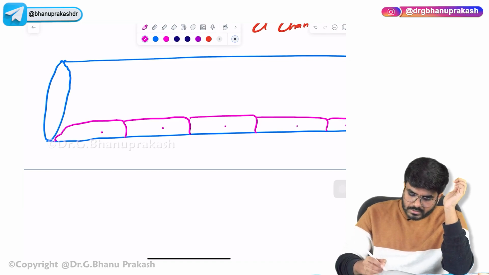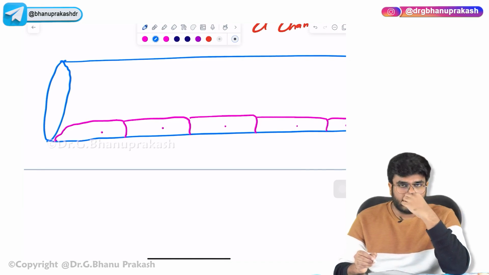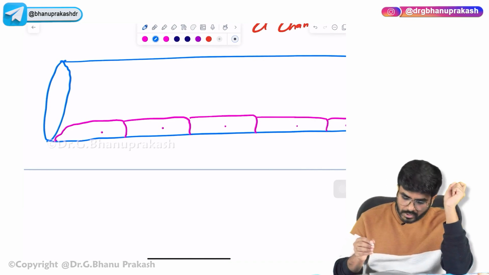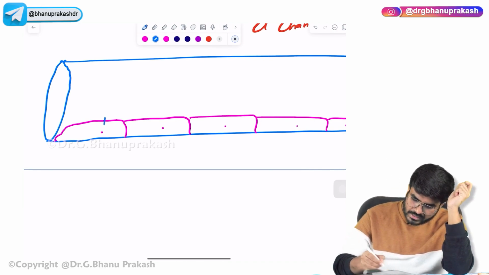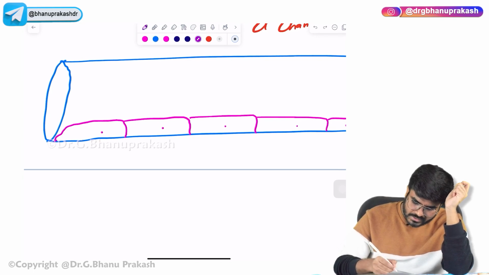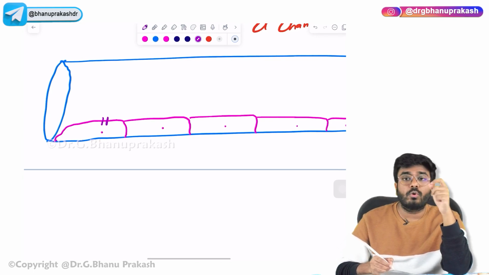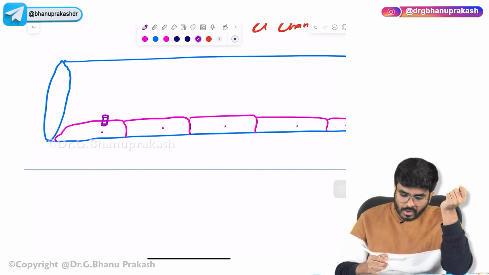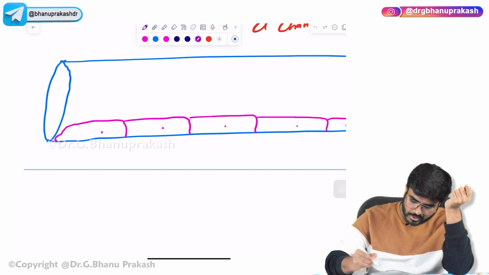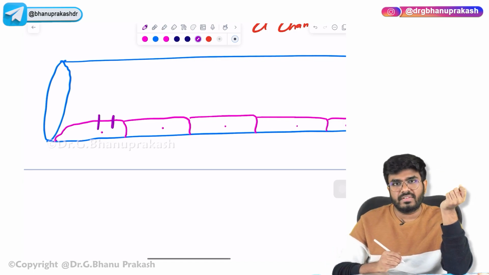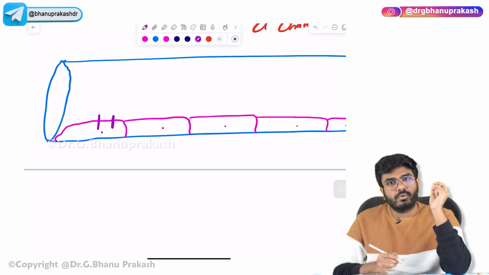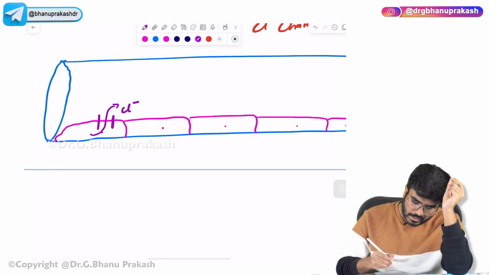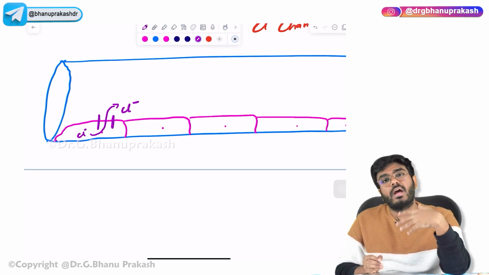Normally what happens when the CFTR gene is functioning? These channels which I am drawing here are called the CFTR channels or the chloride channels, and they will also be functioning. Let me draw the channel in a bigger way. Imagine this is the CFTR channel. This CFTR channel is going to pump the chloride out of the cells.